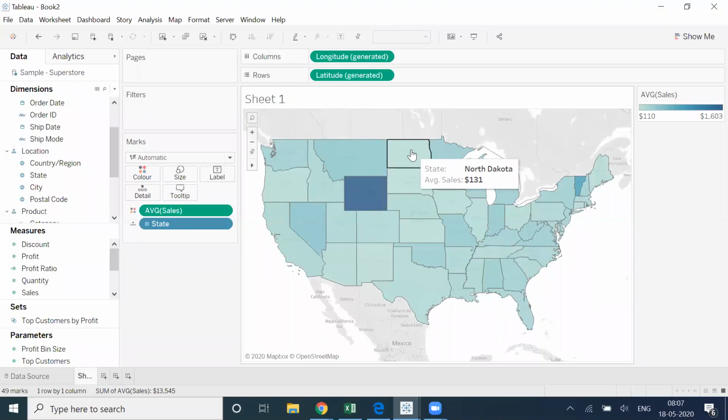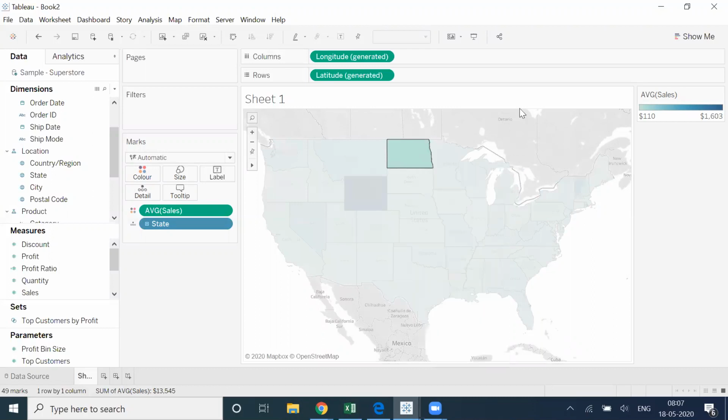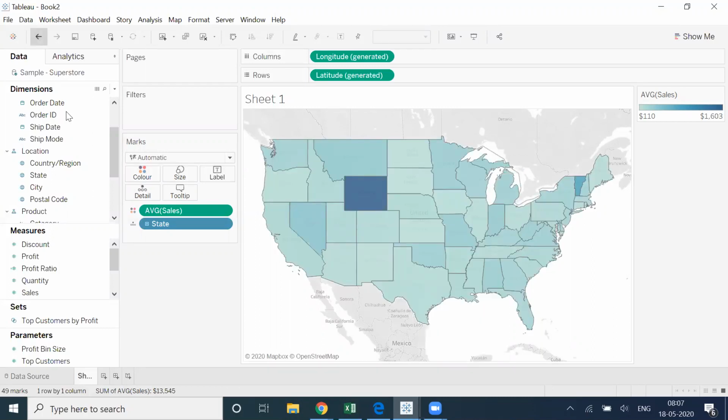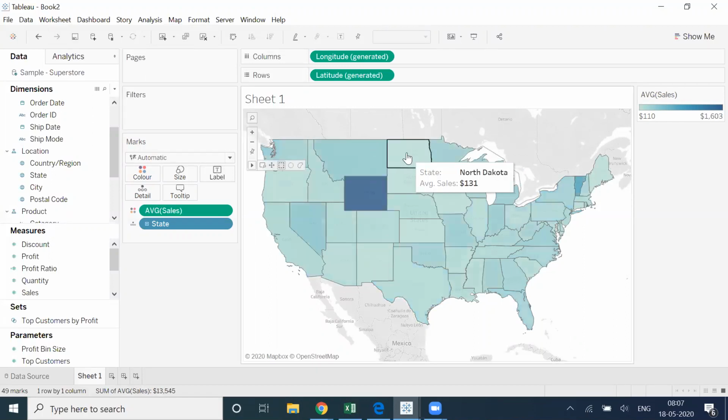If you guys remember, the average which we are taking is at the row level. Earlier I was getting the sum of sales as $920. The average of sales is $131.